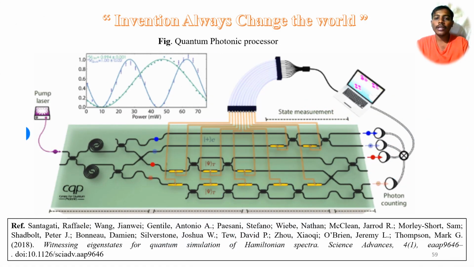Inventions always change the world. Finally, we can see a quantum photonic processor in this image. Nowadays people are looking for newer and newer things. People are trying to develop processors using photonic technologies and various electronic technologies. So we always have to think of new things and be ready to upgrade ourselves. That is why it is very important to gain knowledge from various sources and implement it in various laboratories.